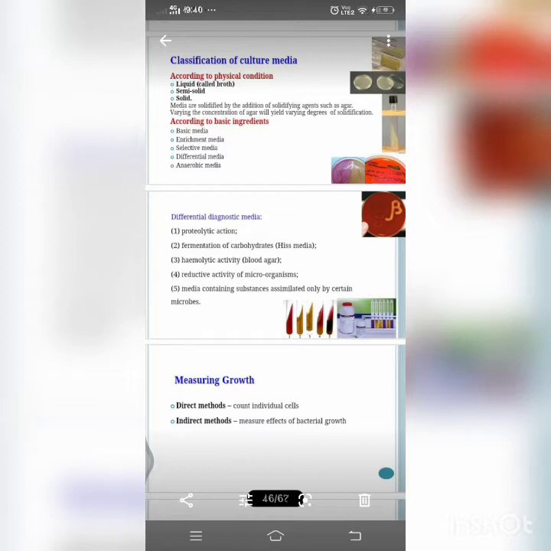And next, if we add 6% agar, this time the bacteria become fixed. Not only bacteria, any other microorganism can't move. So that is what they are saying.